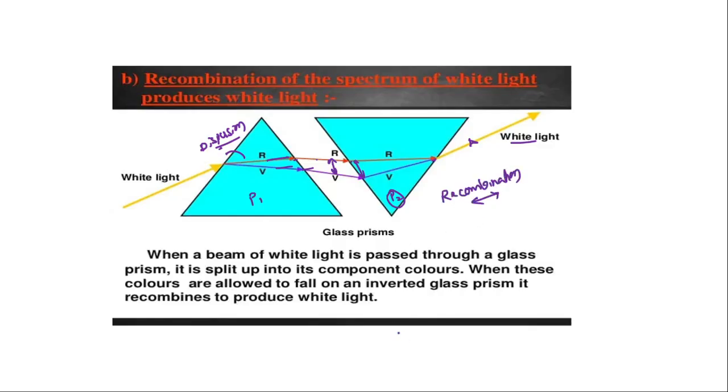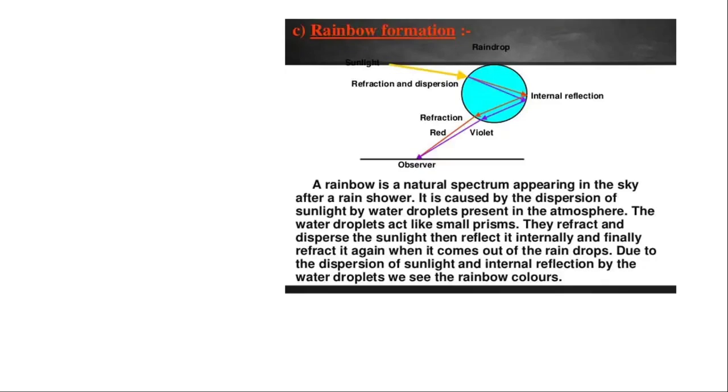Okay, clear? Now, how does a rainbow form? The rainbow we also call a spectrum. During the rainy seasons we can see the formation of a rainbow. Why does it form? It forms based on the phenomenon of dispersion.